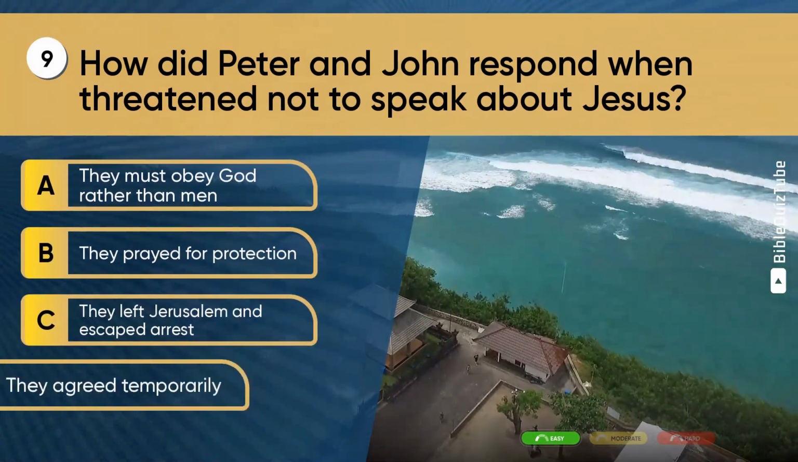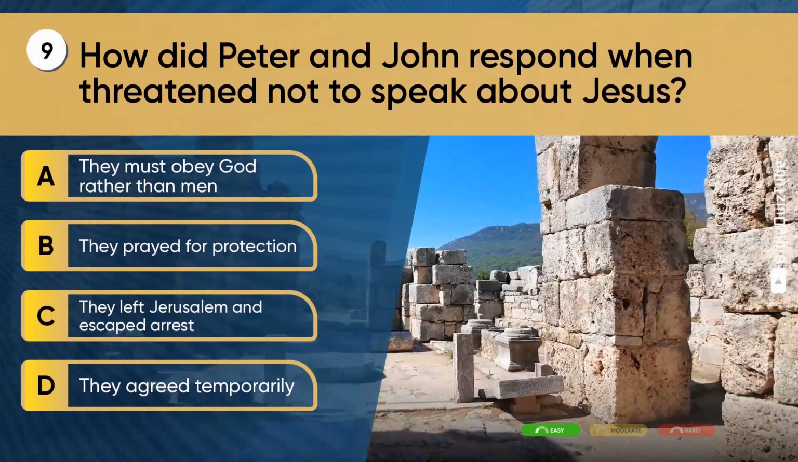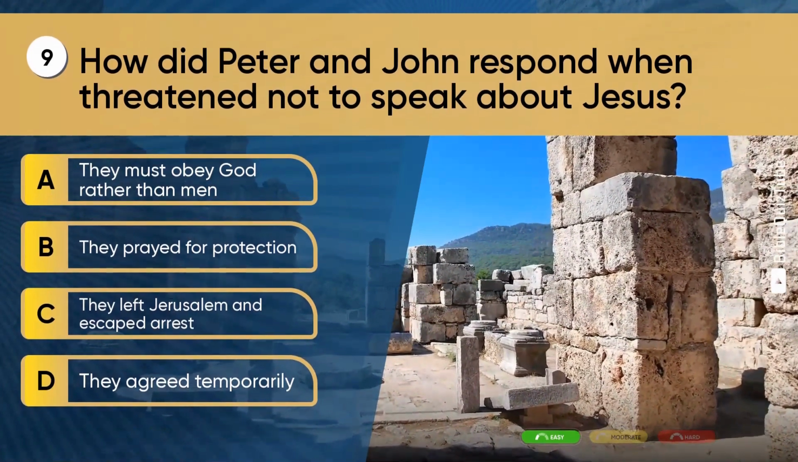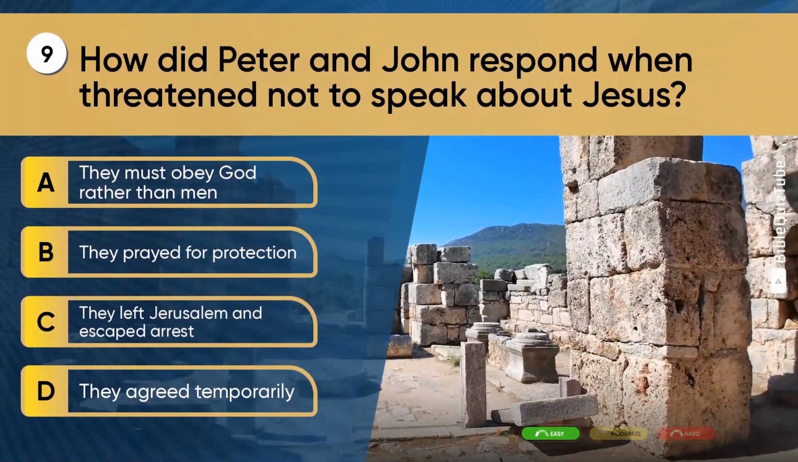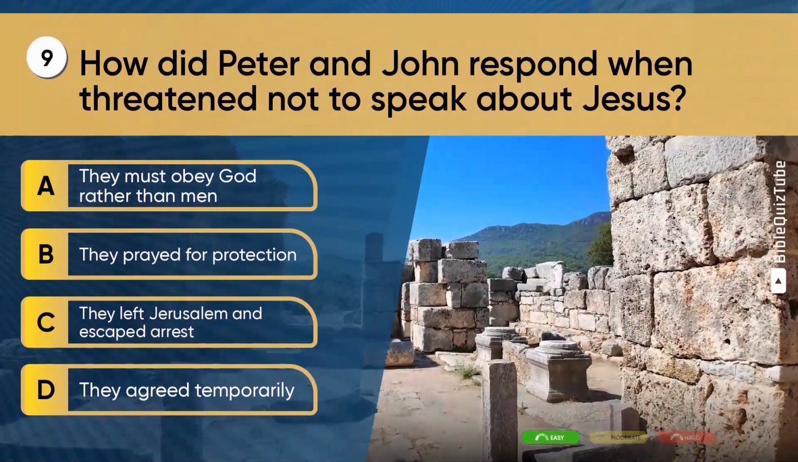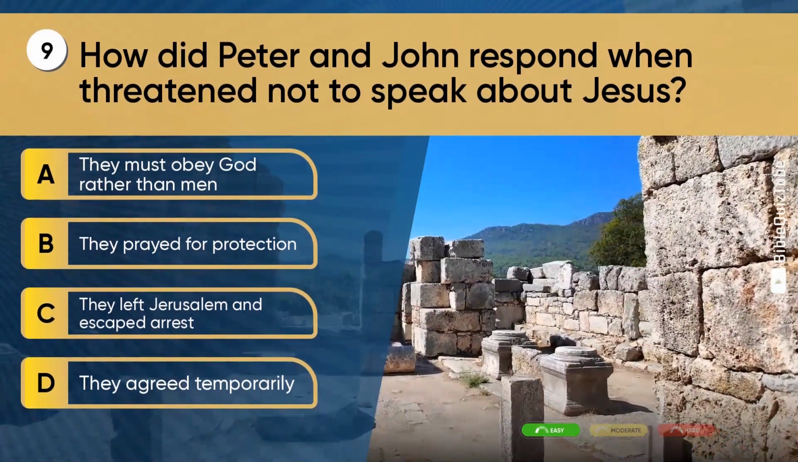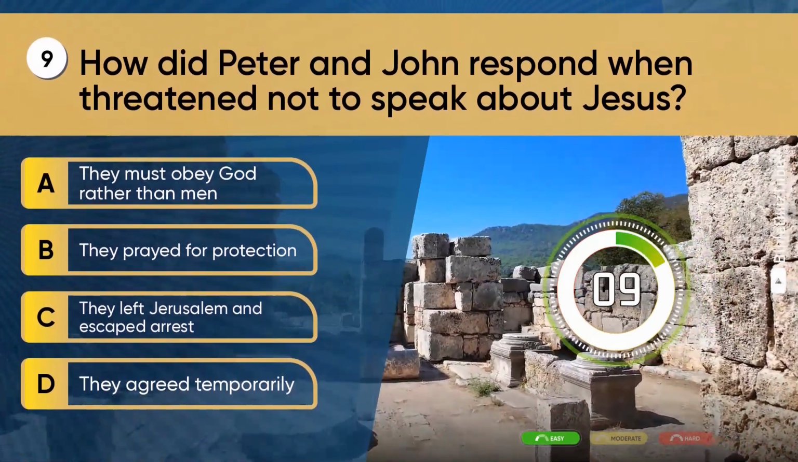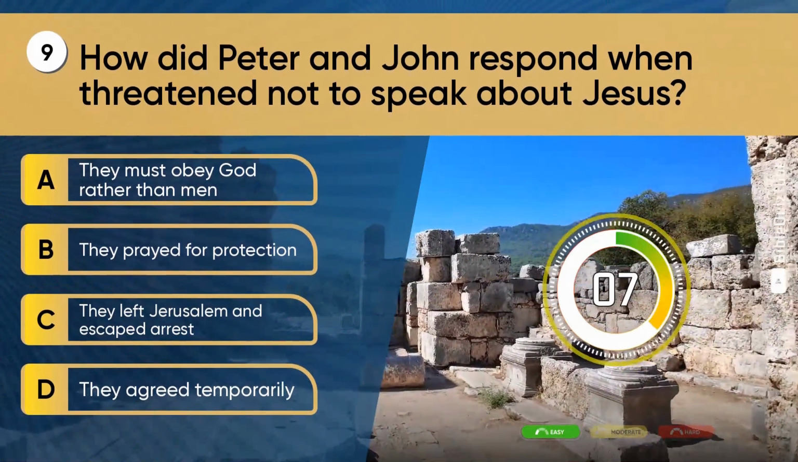Question 9. How did Peter and John respond when threatened not to speak about Jesus? A. They must obey God rather than men. B. They prayed for protection. C. They left Jerusalem and escaped arrest. D. They agreed temporarily.